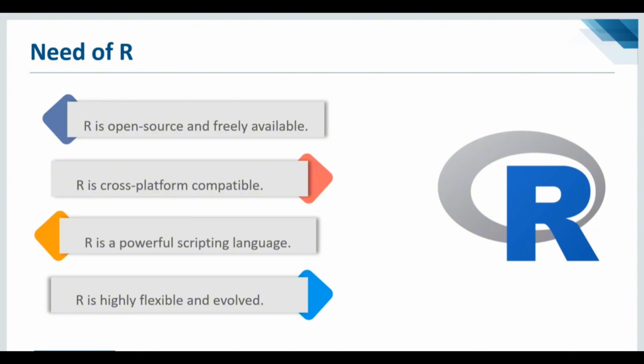R is also a powerful scripting language. It is highly flexible and has evolved. And let me tell you, it's really simple to code in R because you just have to install a few packages, and then you just have to understand how these packages have various functions to take care of your needs, right?